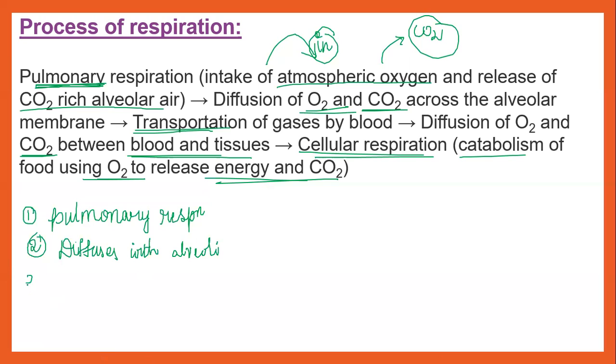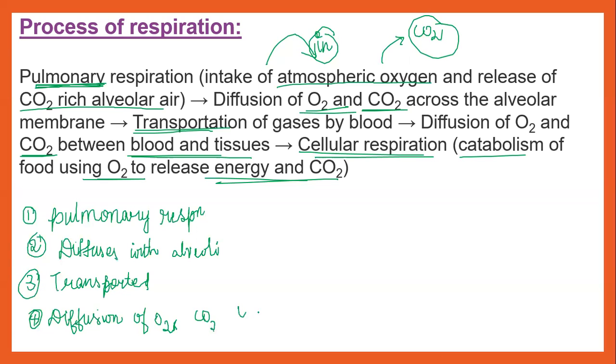Next, after diffusion, these gases have to be transported to even the minute cells of our body. They have to be transported to different parts of the body. Then you have the diffusion of oxygen and carbon dioxide into the blood and the tissue. Finally, cellular respiration takes place. Is that clear for everybody?